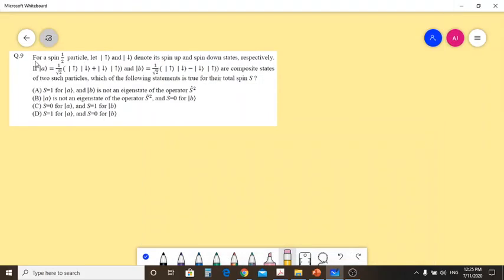Here in the question, for a spin-½ particle, let up and down denote the spin up and spin down states respectively. If A is a linear superposition of these two spin states, and B is 1/√2 (up down minus down up), it's again a linear superposition of the two states, or the composite state of the two such particles. Which one of the following statements is true for the total spin S equal to 0?